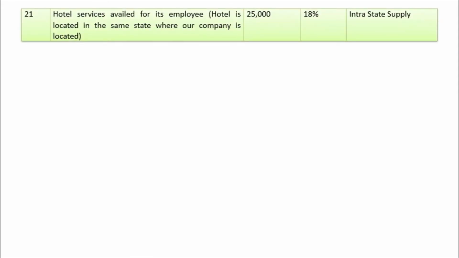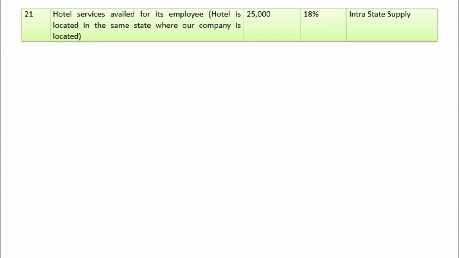Hotel services availed for its employee. Hotel is located in the same state where our company is located. 25,000, and rate of GST is 18%, and it is an intrastate supply. Here first of all you have to answer the question whether credit is available or not, and if credit is available, then what is the entry?